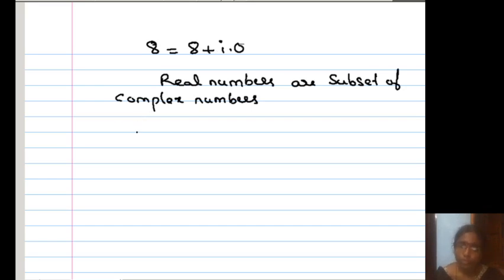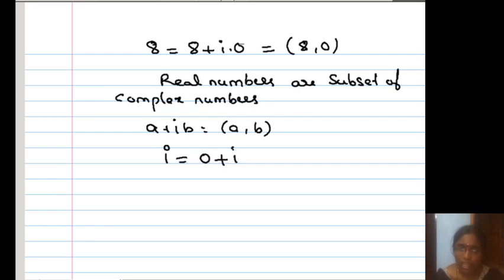Now see, my next point. You may have the doubt: every complex number a plus ib is written in the form of an ordered pair (a, b). How to write 8 then? 8 comma 0. How to write i? i means 0 plus i into 1. Both are the same.